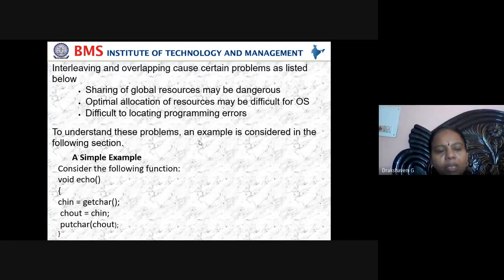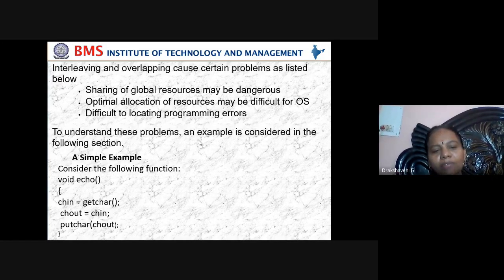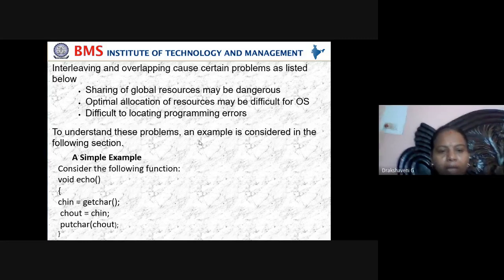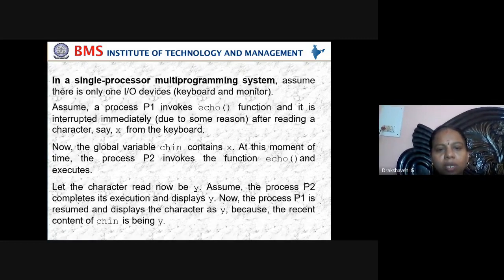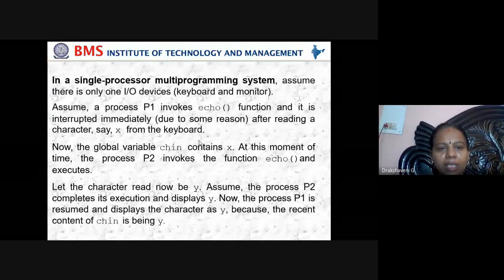So let us assume that there are two processes, P1 and P2. P1 started executing, and it started using the first line. The first line is getchar. P1 takes a value from the keyboard with getchar, some value X, and stores it in chin. When it was doing this, P2 also started, interrupting immediately after reading the character X from the keyboard.